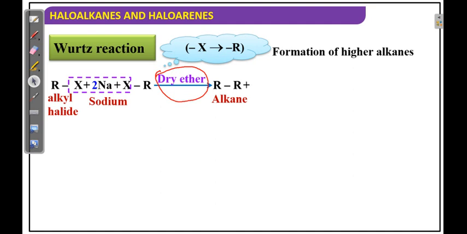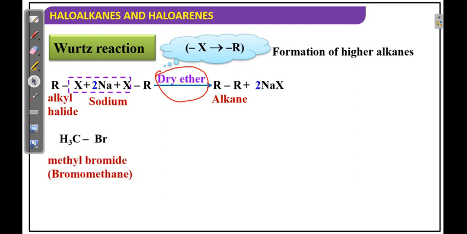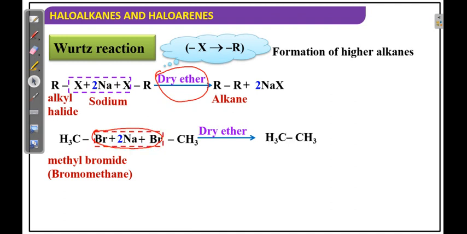So to prepare higher alkanes, we use this Wurtz reaction method. For example, if you take 2 moles of methyl bromide, the bromine and sodium are eliminated, and methyl plus methyl, that is ethane, is forming.